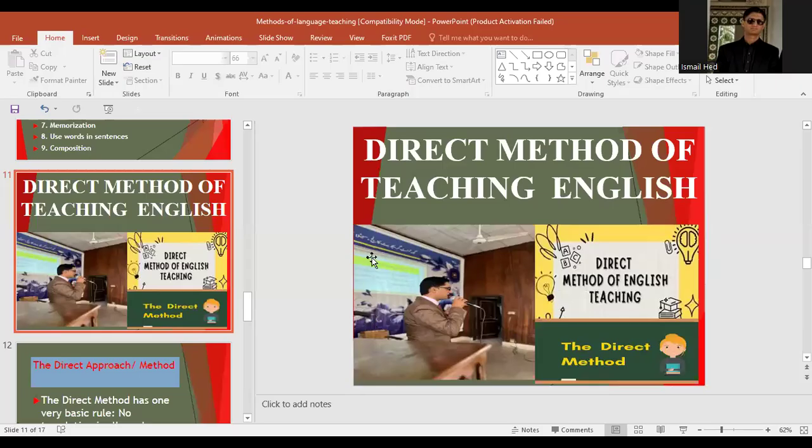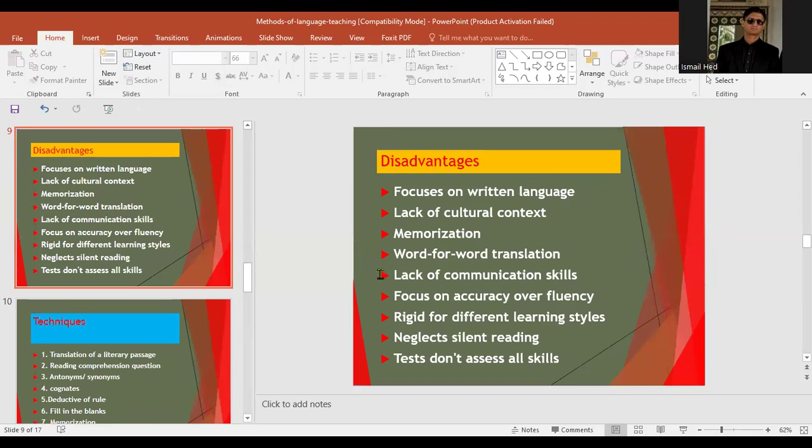So here this particular method helps us in learning a language way better than the grammar translation method. And as you know, the grammar translation method was the method that focused on the written language only, that lacked cultural context, that promoted memorization and word to word translation, where lack of communication was easily observable, and focus on accuracy over fluency, and rigid learning styles were promoted, and silent reading was neglected, and tests don't assess all the skills.